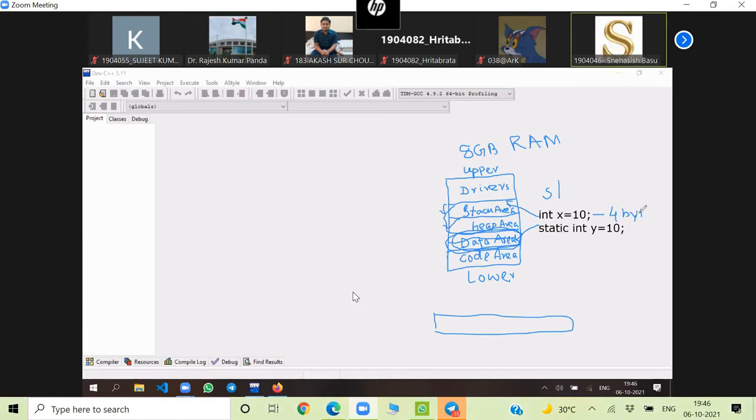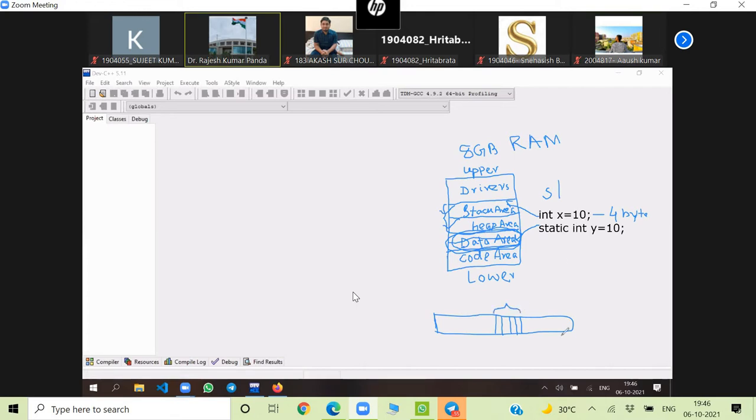4 bytes. Suppose this is my stack area, and 4 bytes are reserved here. Suppose this stack area is a segment, a block of memory. In this 4 bytes, 1, 2, 3, 4, what will be stored?